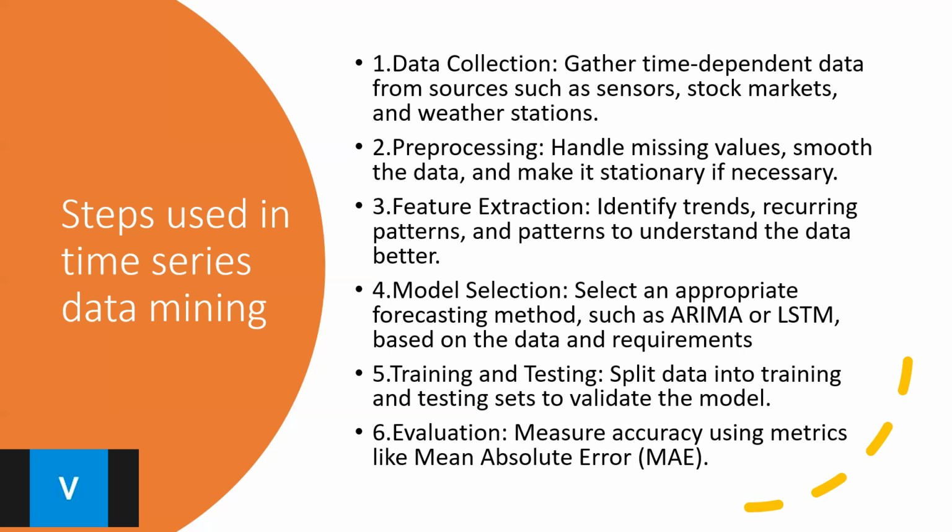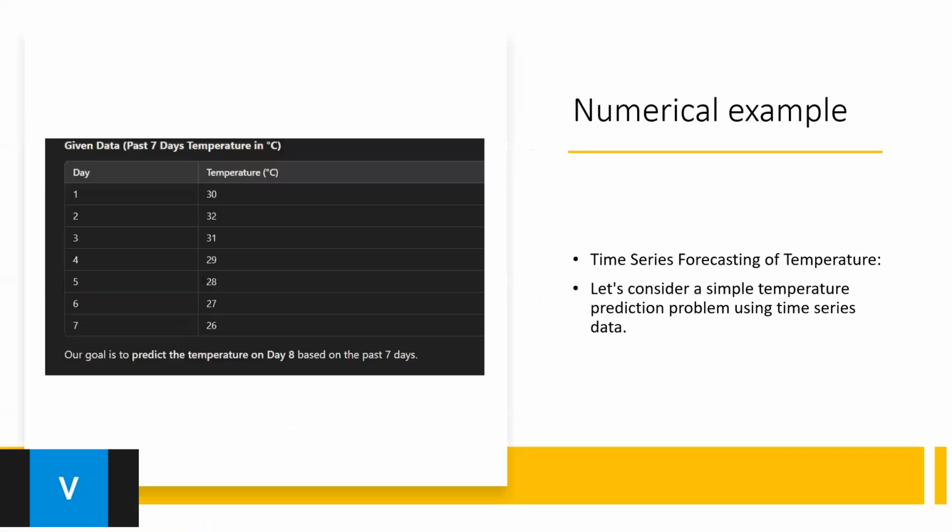applied. Fifth step is training and testing. The data is split into training and testing sets to evaluate model performance and ensure accuracy. The last step is evaluation. Evaluation means various metrics like mean absolute error and root mean square error help measure the effectiveness of the selected model. Next comes the numerical example.